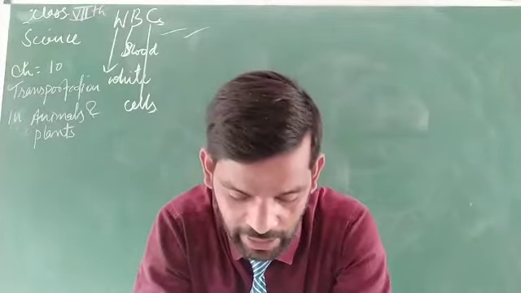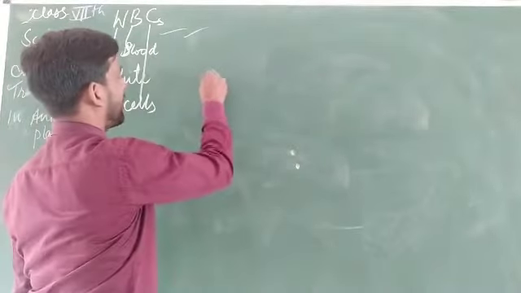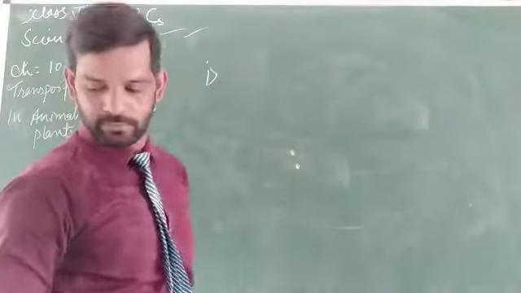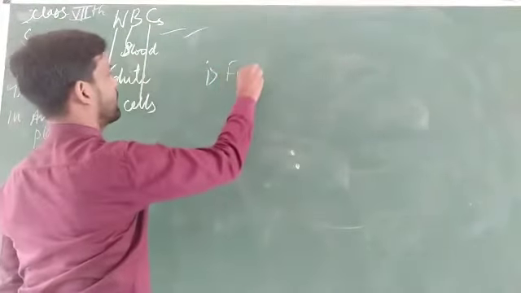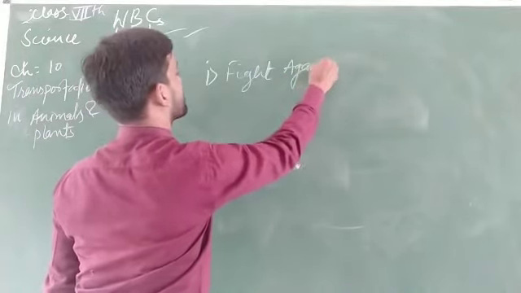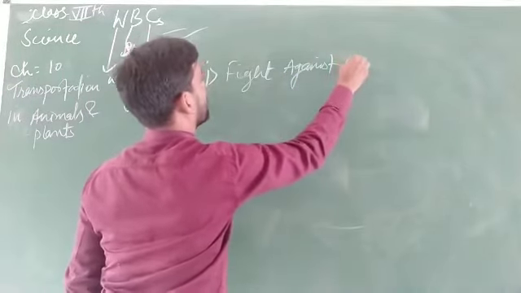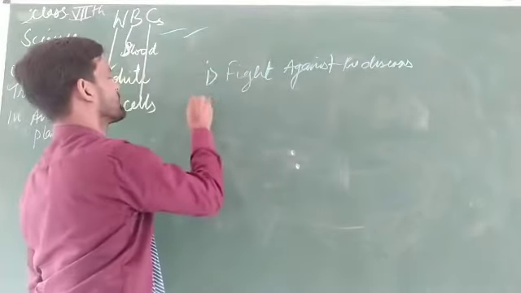There are different types of white blood cells that fight against diseases. First thing, they can fight against diseases.